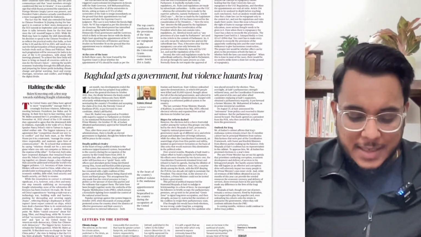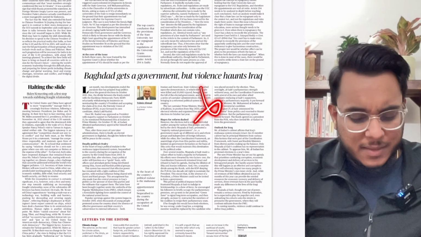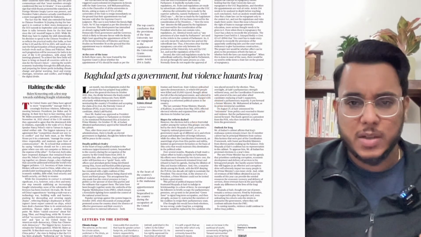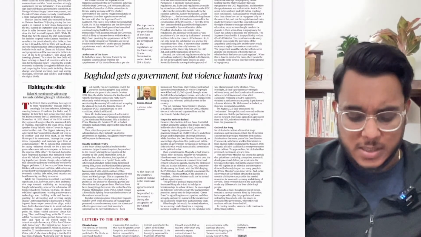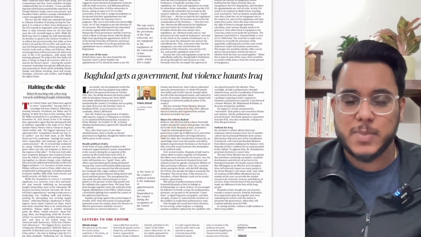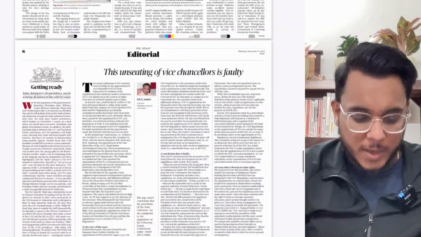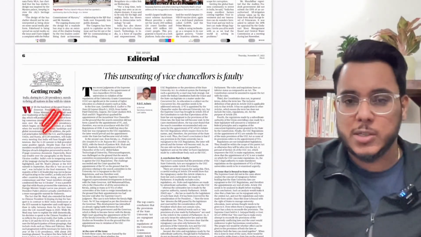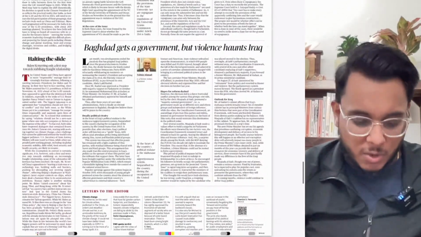Then, Baghdad gets a government but violence haunts Iraq. Now, this article is talking about internal politics and such things, so it is not an important article with respect to the UPSC examination. Then, Getting Ready. This article talks about the G20. We'll see this particular article also.